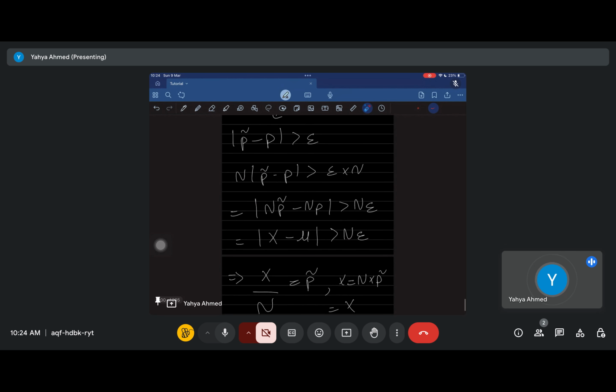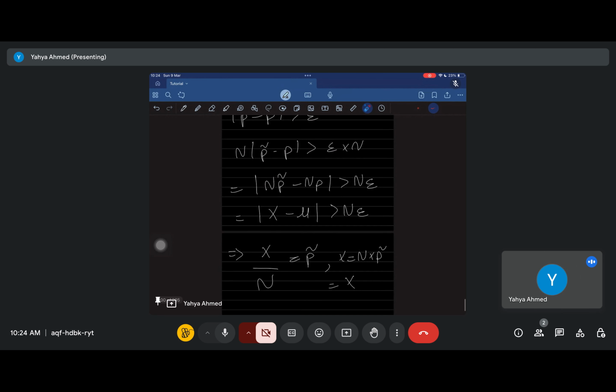So this event can be rewritten as n times p bar minus p, which becomes n times p bar minus np is greater than ne. It's just rewritten. The n went inside. Makes sense? Because the modulus allows n to go inside.